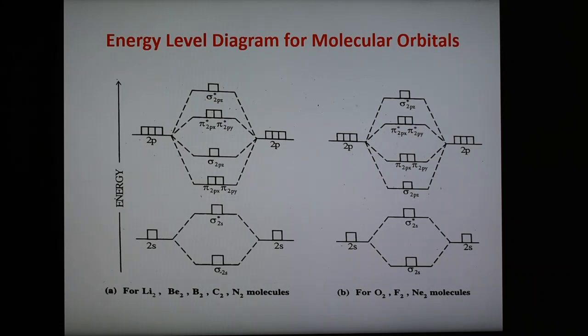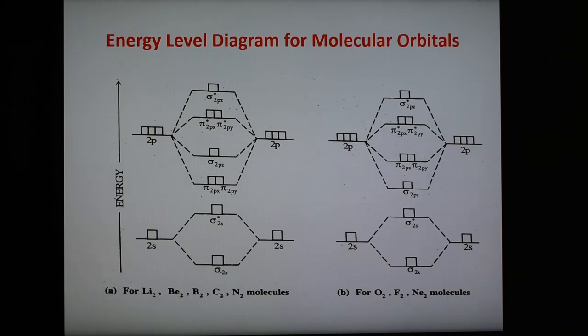So this is the difference between these two energy level diagrams. The main reason for the difference in sequence is the interaction of the 2s and 2pz atomic orbitals. For lithium, beryllium, boron, carbon and nitrogen, the energy difference between the 2s and 2pz orbitals is small, and therefore they can interact, while for oxygen, fluorine and neon the energy difference is large, and therefore they cannot interact. This is the basic difference between the two energy level diagrams.